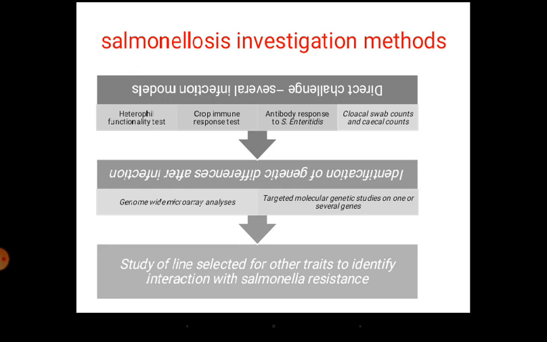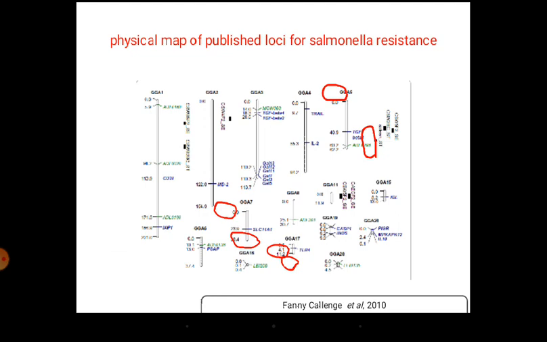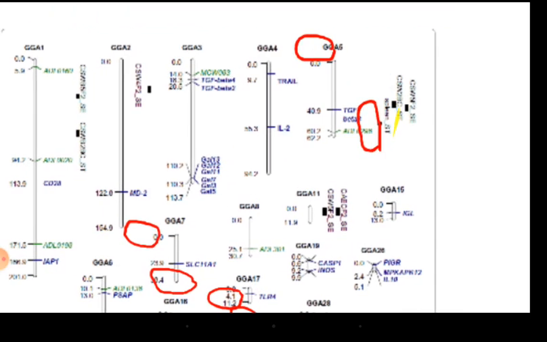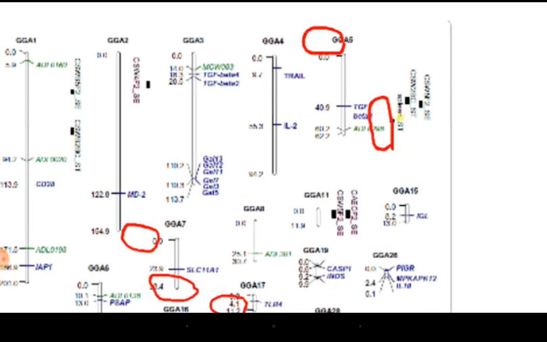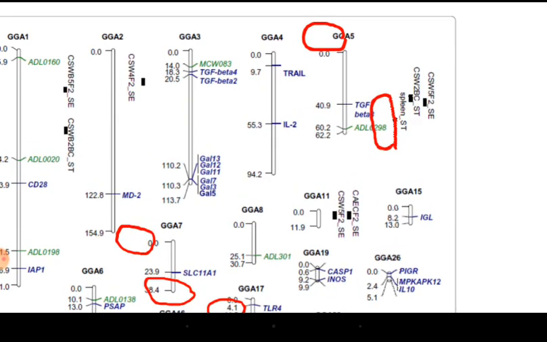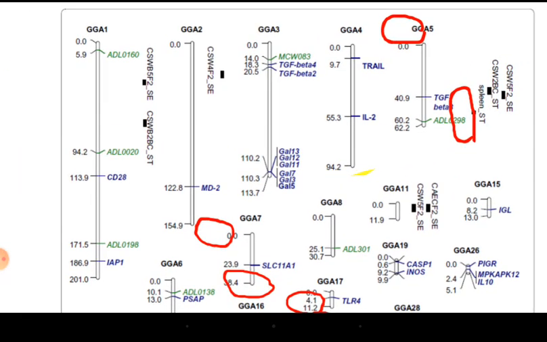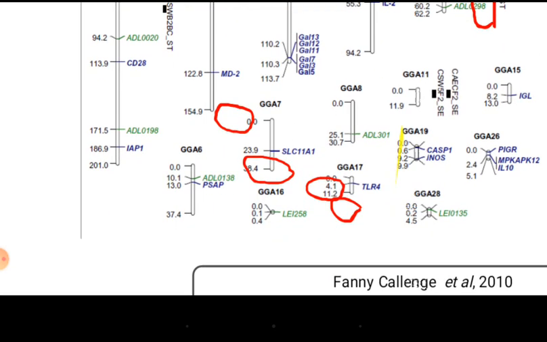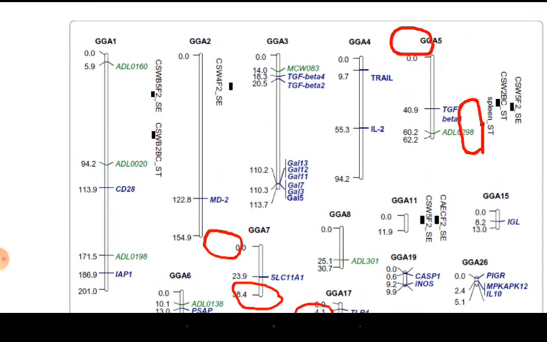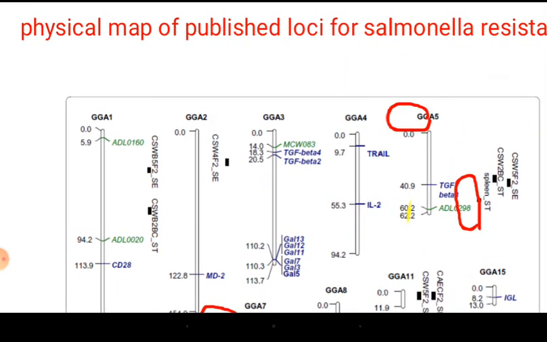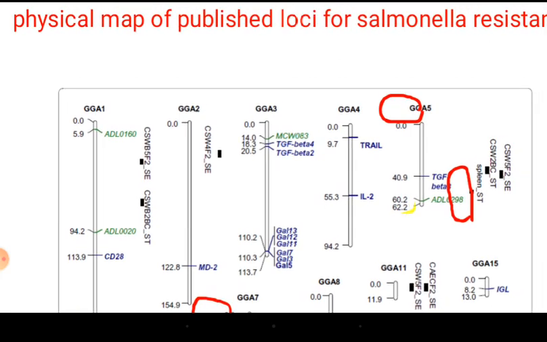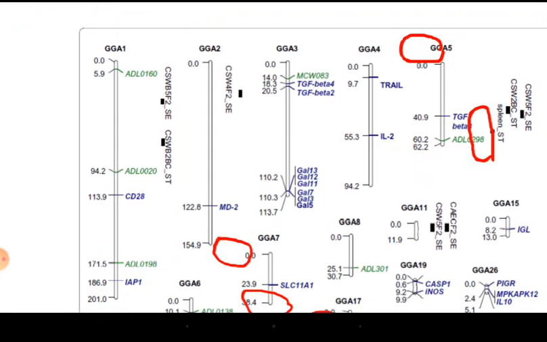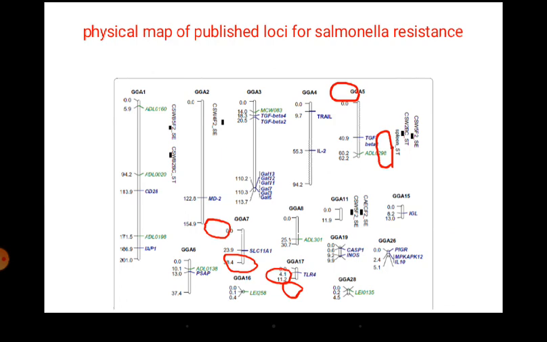But it is having a long term effect. This is a QTL map wherein we have shown the regions where actual studies have been done, which chromosome points have the disease resistance genes. It is simply a chromosomal map of chicken containing salmonella resistance genes. You can see here there are plenty of genes involved in salmonella disease resistance.